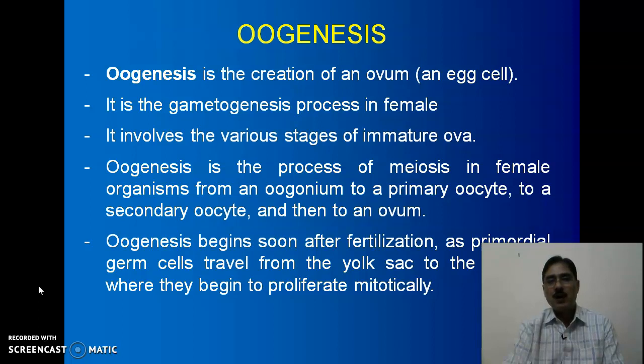Oogenesis begins soon after fertilization as primordial germ cells, that is PGCs, travel from the yolk sac to the gonads, where they begin to proliferate mitotically.